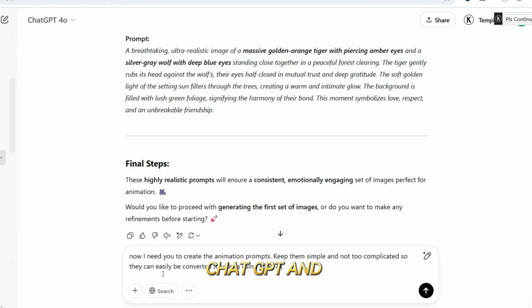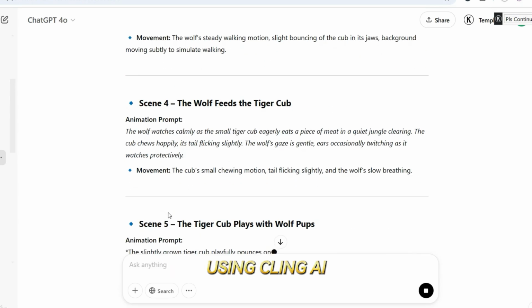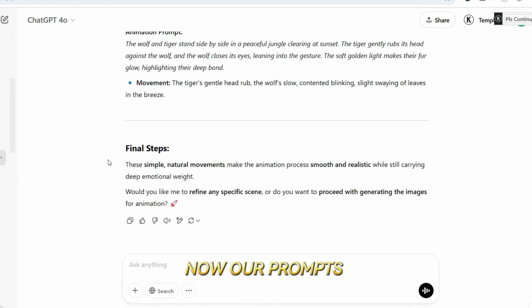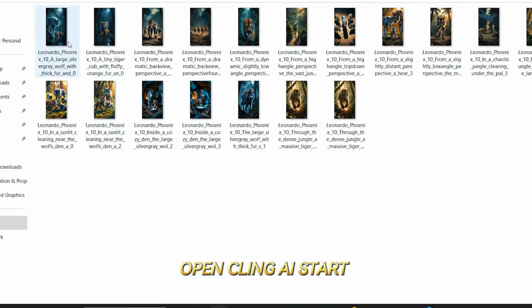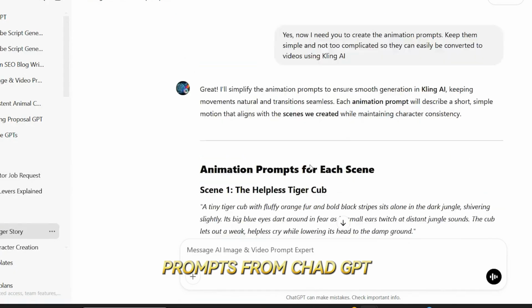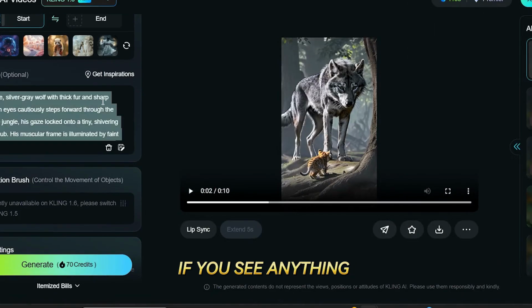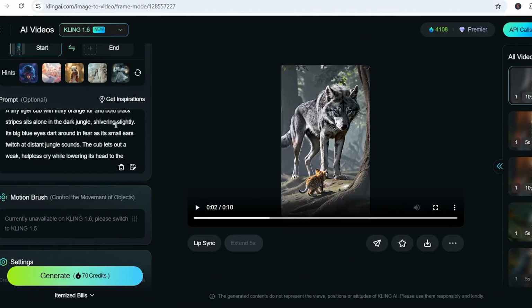Now, I'll open ChatGPT and paste this prompt. I need you to create the animation prompts. Keep them simple and not too complicated so they can easily be converted to videos using Kling AI. Now, our prompts are ready. Open Kling AI. Start uploading the images and paste the prompts from ChatGPT for animation. Make sure to read the prompts and adjust if you see anything that shouldn't be there.